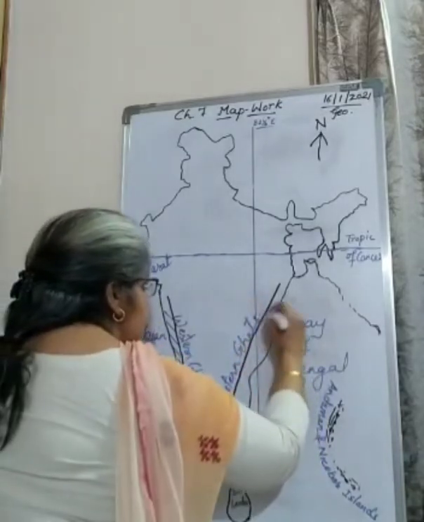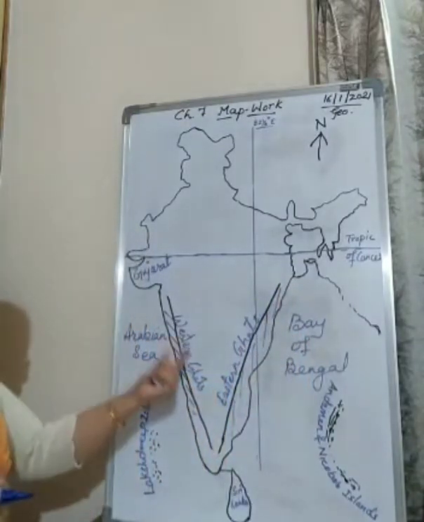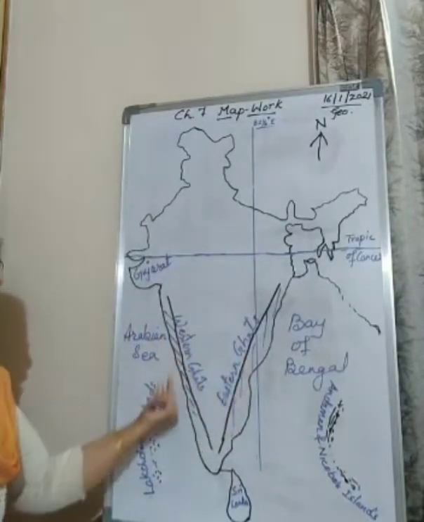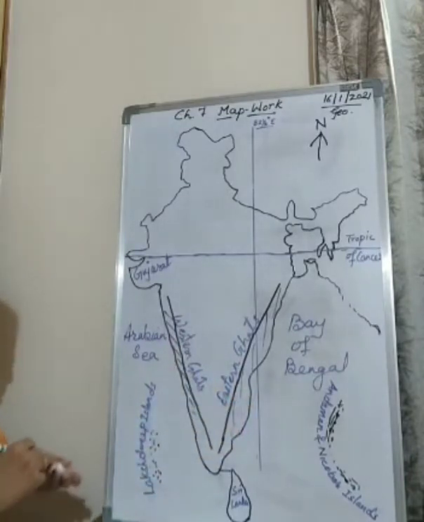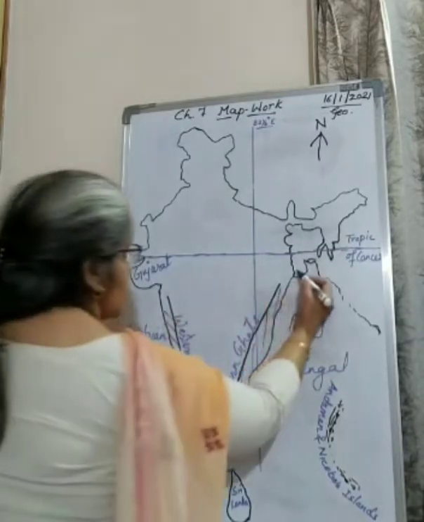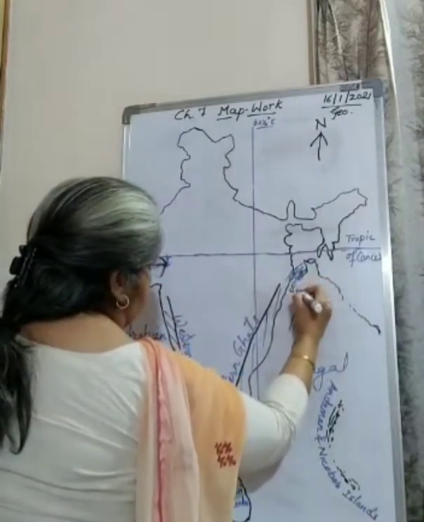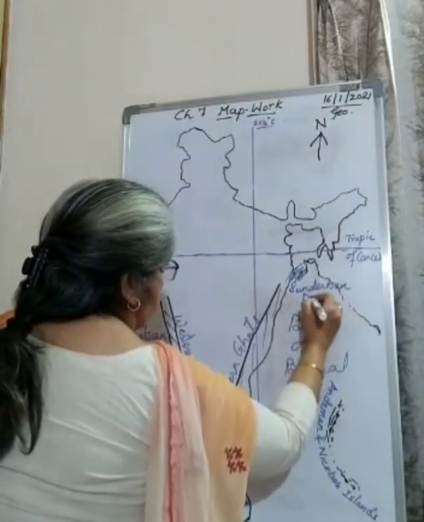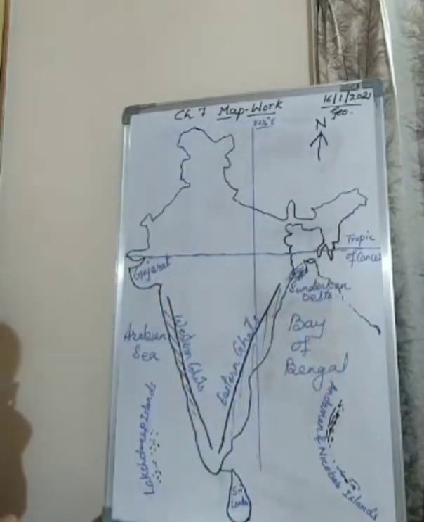And in the east, Eastern Ghats. If you see like this, okay. Western Ghats are narrow and Eastern Ghats are broader than the Western Ghats. Okay. Now, after Eastern and Western Ghats, now you have to point out Sundarbans. Sundarbans are here. This part is known as Sundarban Delta. Okay, Sundarbans.